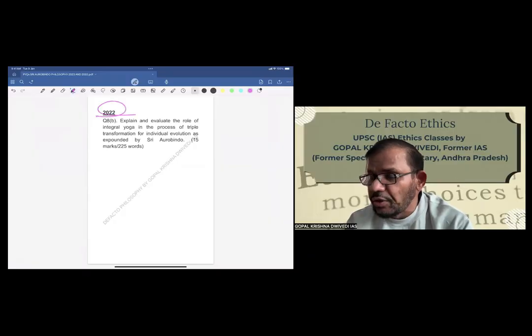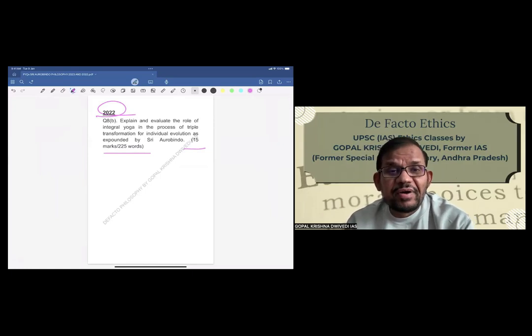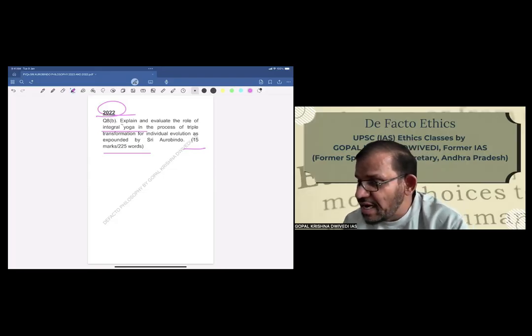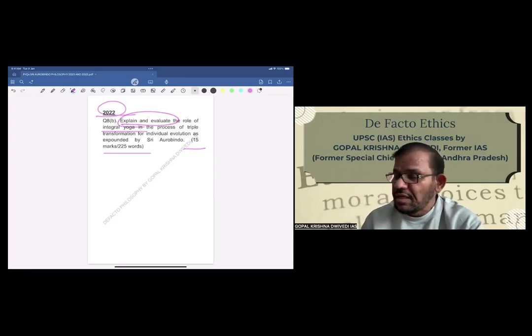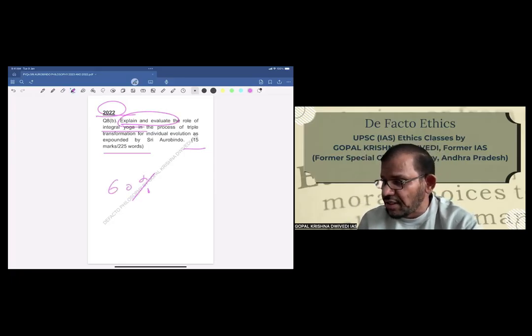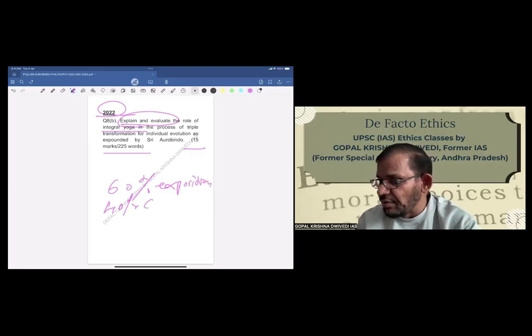Now, in 2022, from Aurobindo, there was a question of 15 marks and 225 words. We usually write 225 words for a 15 marks question. So the question is, explain and evaluate the role of integral yoga in the process of triple transformation for individual evolution as expounded by Sri Aurobindo. So here you see, explain and evaluate. This is the directive, which means it will be 60-40, 60% for exposition and 40% for critical evaluation. This is what we have to write, because the directive is evaluate.